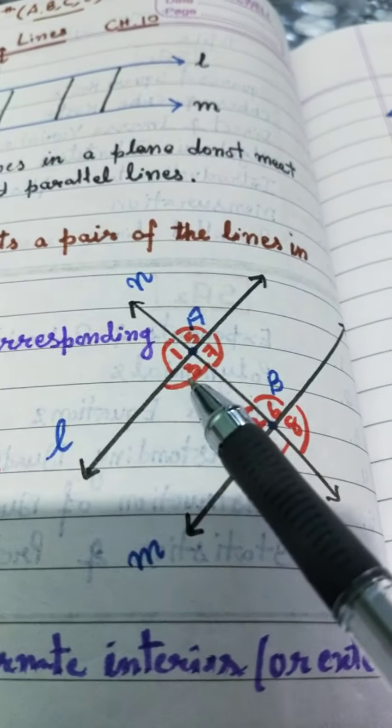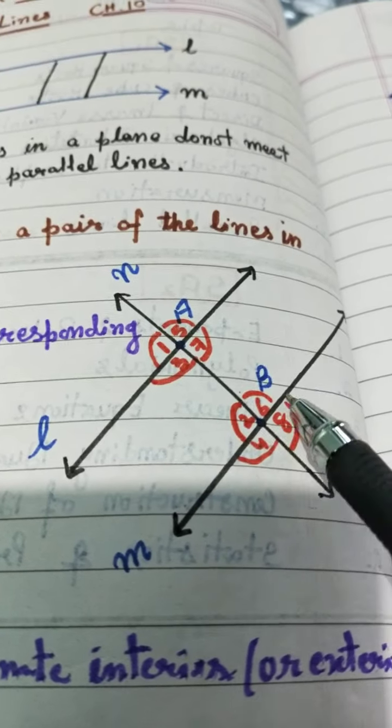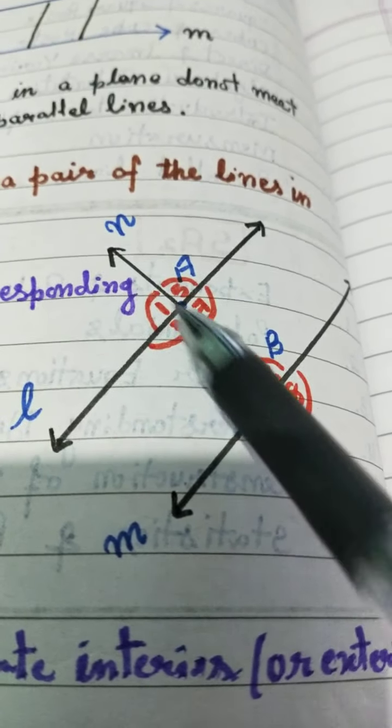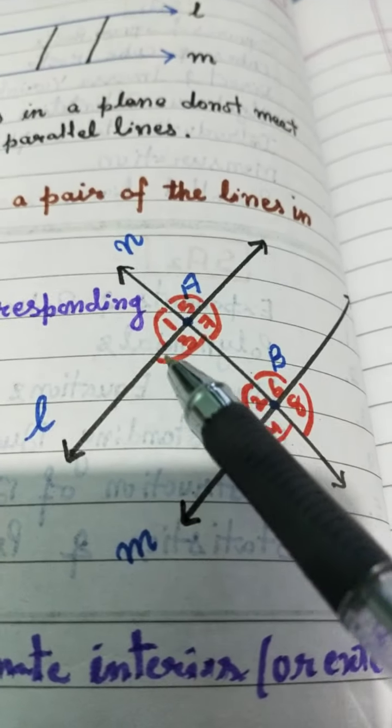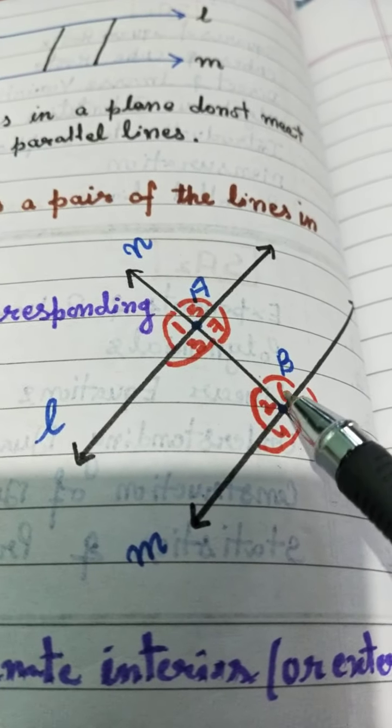Interior angles are angle 3, angle 7, angle 2, angle 6. The sum of interior angles on the same side of the transversal: angle 2 plus angle 3 is equal to 180, and angle 6 plus angle 7 is equal to 180.